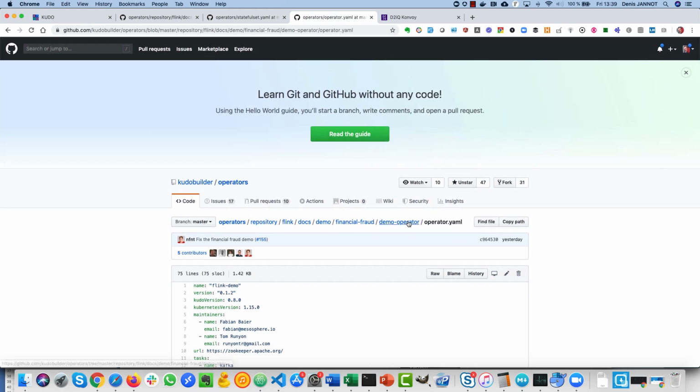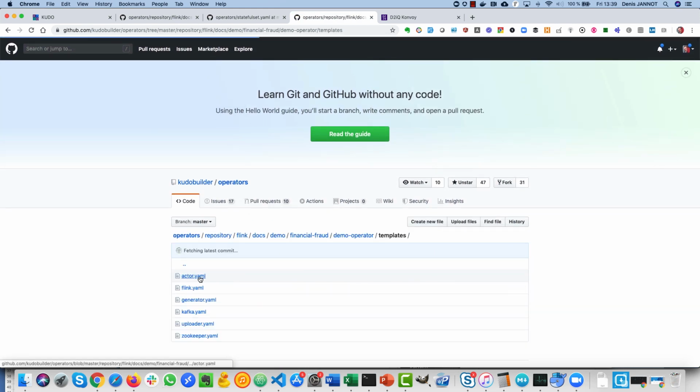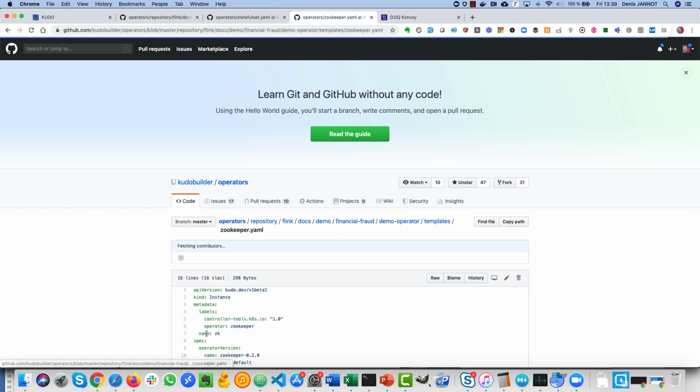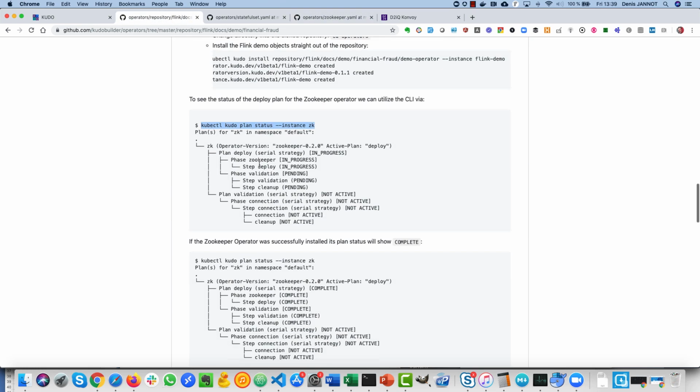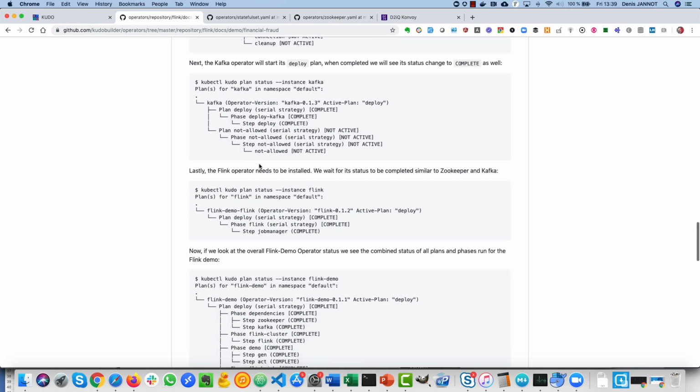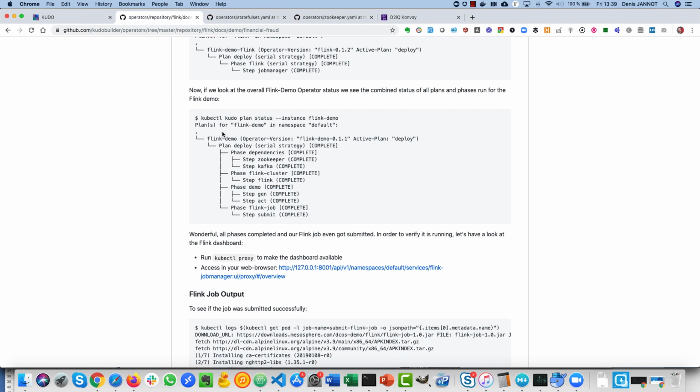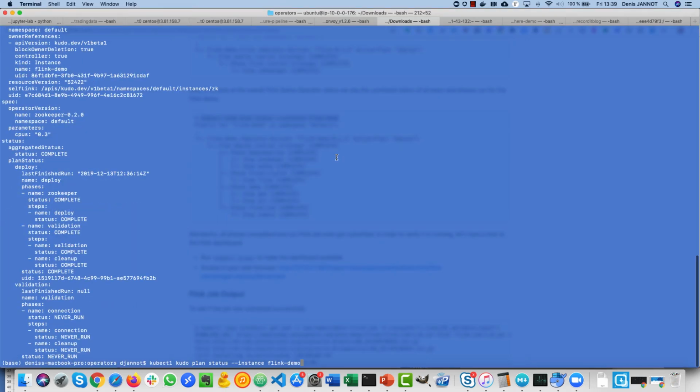If I go there and open this file, you'll see how it works, and this is where the magic happens, because basically all you need to deploy an operator is to create an instance object. Then you can create an instance object inside another operator. So now I can get my full demo deployed by Kudo itself. And this is what I really love about Kudo: you can even launch other operators from an operator and build more complex logic.